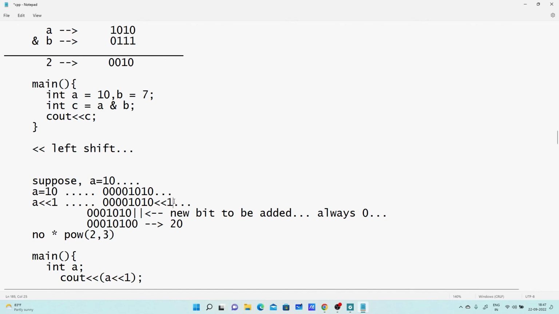So I am shifting 3 bits. The value of A is 10. So what will be the result? Can anyone tell me? I am shifting 3 bits to the left-hand side, the value of A is 10, so 10 into 8. How much? 80. Okay. So 80 is the result.